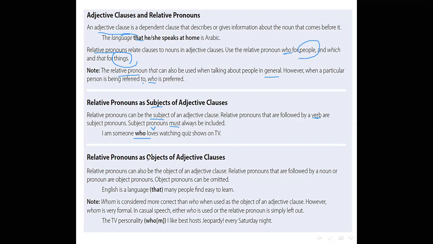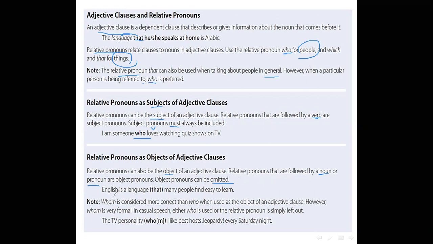Relative pronouns as objects of adjective clauses. Relative pronouns can also be the object of an adjective clause. Relative pronouns that are followed by a noun or pronoun are object pronouns. Object pronouns can be omitted.